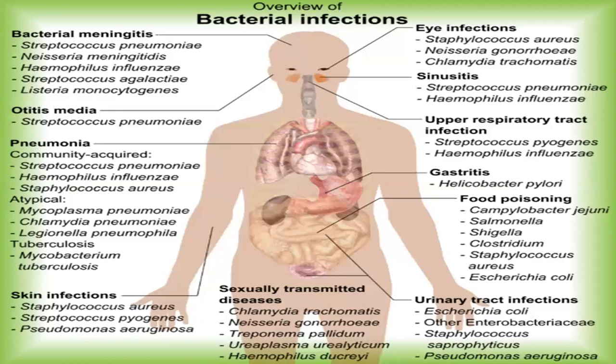So there are n number of bacterial infections caused by different types of bacteria, which may affect skin, lungs, intestine. In order to get rid of these bacteria, which we call pathogens, which are harmful to human beings, we need to eradicate and eliminate them so that they don't cause any further harmful effects.